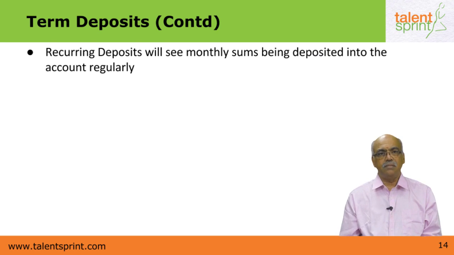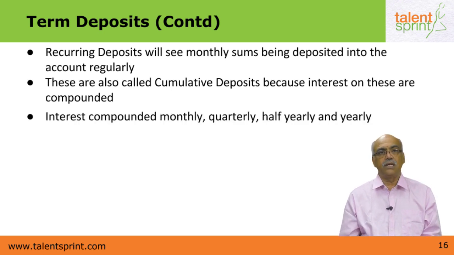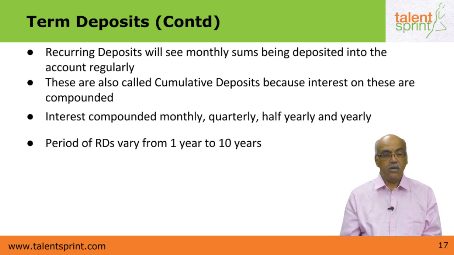Recurring deposits are nothing but term deposits, but which see monthly installments being deposited into the account regularly. These are also called cumulative deposits because the interest on these is compounded. It is not a simple interest which is applied to them, but a compounded rate of interest. And so they are also called recurring deposits or cumulative deposits. Interest is compounded monthly, quarterly, half-yearly and yearly. The period of recurring deposits varies between 1 year and 10 years.